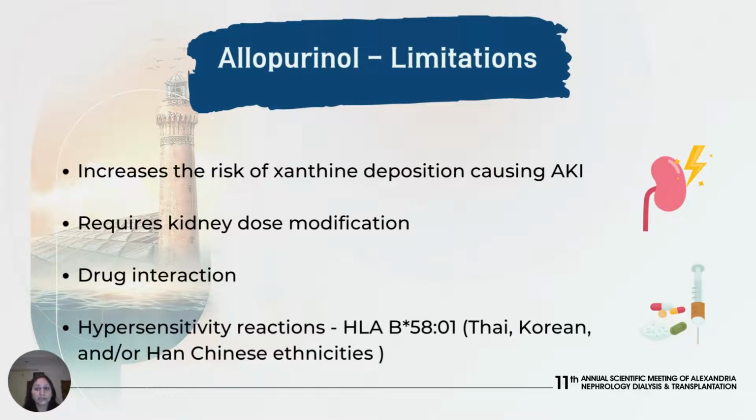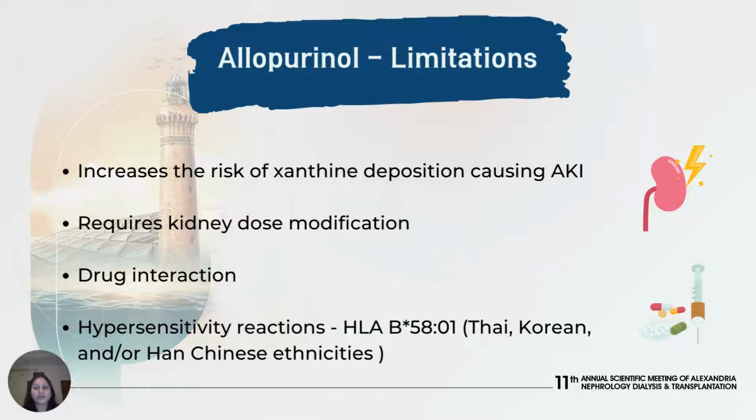Allopurinol has certain limitations. It increases the serum levels of uric acid precursors, that is hypoxanthine and xanthine, thereby increasing the risk of xanthine deposition in the tubular lumen and acute kidney injury. Second, allopurinol dosing will need to be adjusted in patients with kidney dysfunction, which can result in suboptimal dosing. Third, it is known to have interactions with several chemotherapeutic drugs such as methotrexate, azathioprine, and so on.